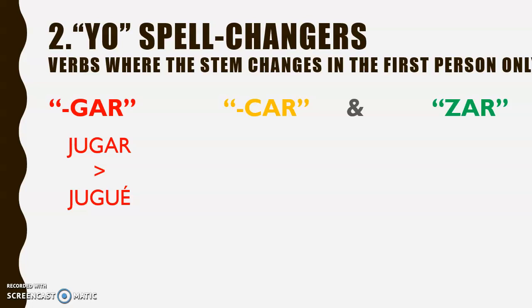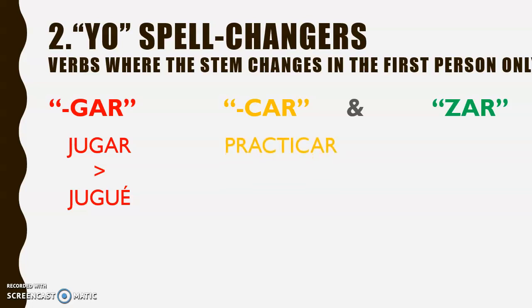Instead of jugé, jugaste, jugó, jugamos, etc., we say jugué. That UE appears there, that nice sound in the centre. There's a few more examples of these in your handout. Let's take a look at our car.